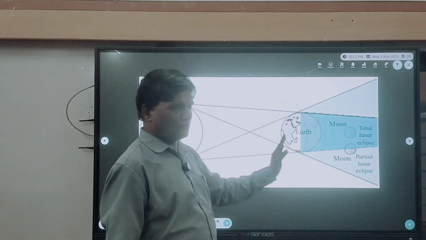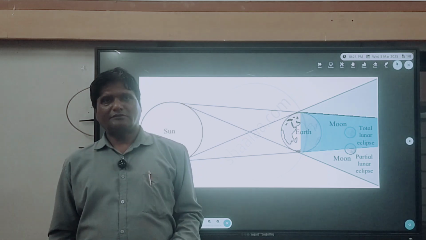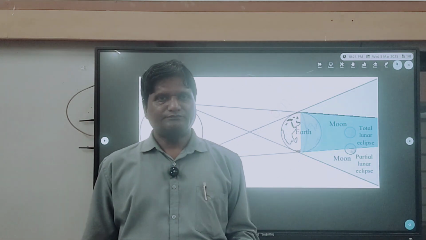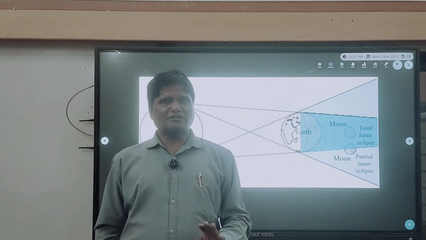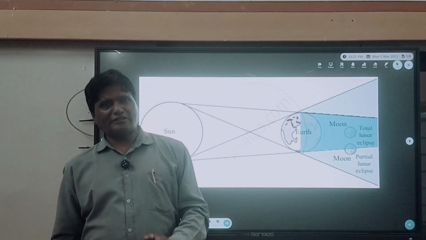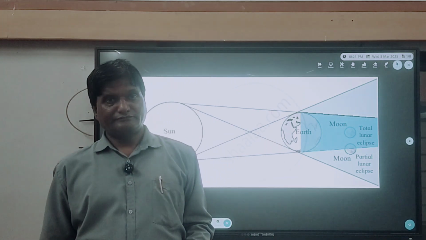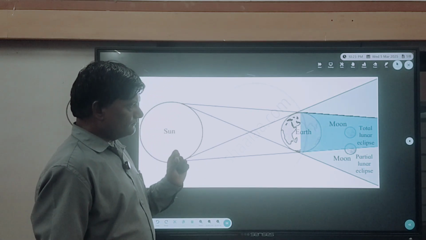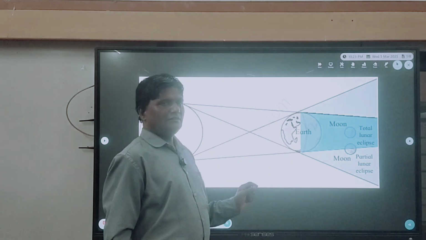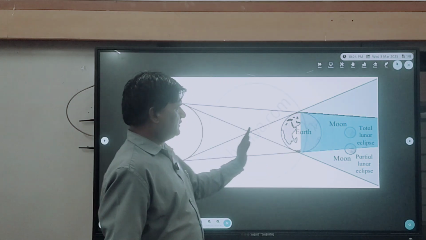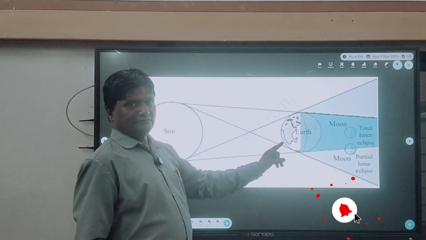Earth's shadow falls on the moon because, as you know, whatever the bright moon we see, that is the sun's reflected light. You know this because moon is not self-illuminated. Okay, whatever the light we see of the moon, it is reflected light of the sun only. And on some full moon days, what happens? The earth comes in the path of the sun and the moon, and the earth becomes an obstacle.